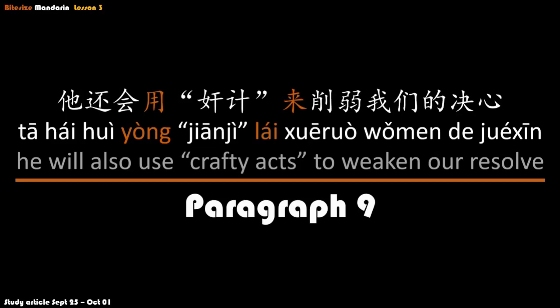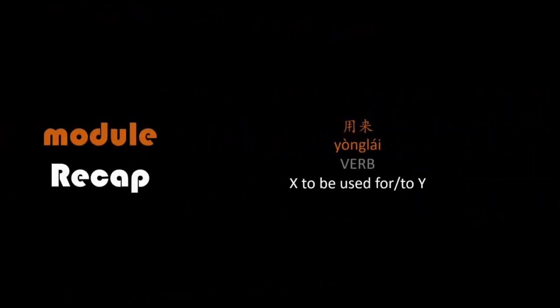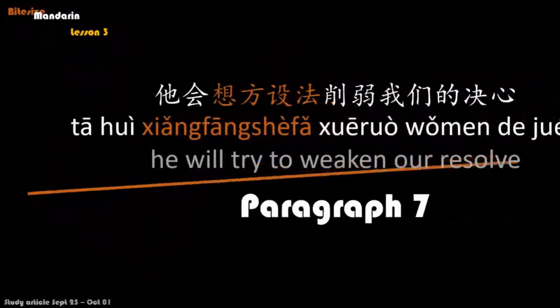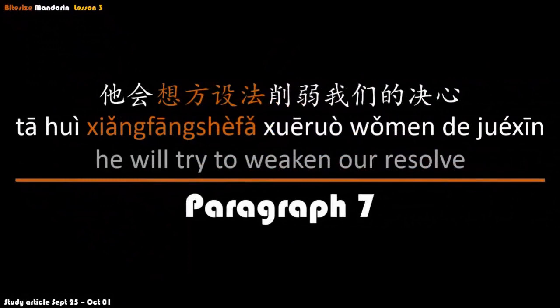So to recap the main point, 用来 means X is or is to be used for to Y. And we can split that verb, 用 X 来 Y. And this would mean use X for or to Y. Now let's go back to the main article for one last point. And this time it's in paragraph 7. And we have this sentence. 他会想方设法削弱我们的决心. He will try to weaken our resolve.